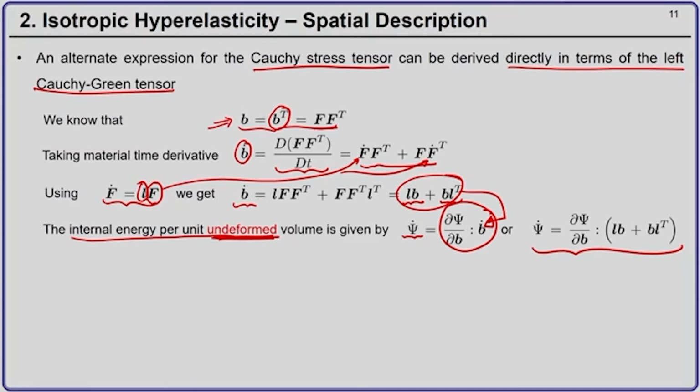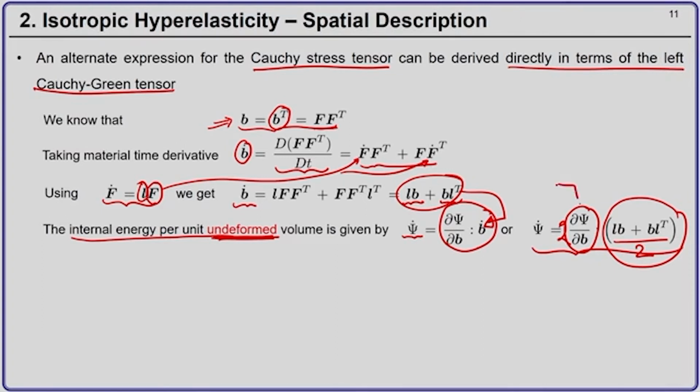Now, del psi by del B is a symmetric second order tensor, and if I divide this by 2 and multiply by 2, this term becomes the symmetric part of a second order tensor.